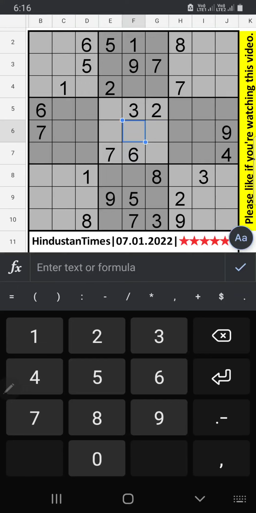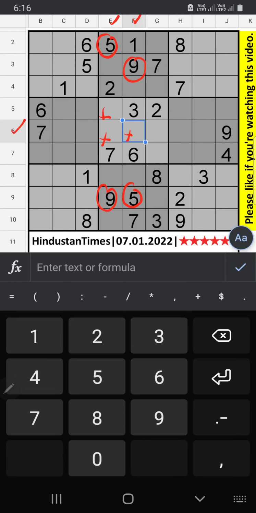I'm going to solve Hindustan Times newspaper based on January 7, 2022. 5 stars. Column E, column F, we have pair numbers 5 and 9. So 5 and 9 can't come in these cells. 5 and 9 will come in one of the cells.